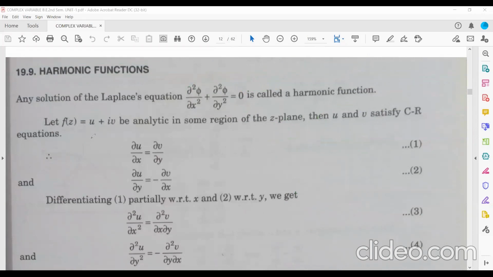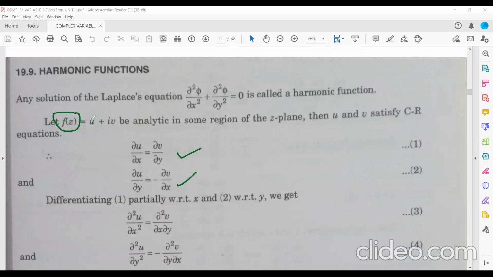So see here. Let f(z) equal to u plus iv be analytic in some region of the z plane. If f(z) is analytic, then f(z) will satisfy the Cauchy-Riemann equation. That is the necessary condition. So this is the Cauchy-Riemann: del u by del x equal to del v by del y, and del u by del y equal to minus del v by del x. Now we are going to check whether this f(z) is harmonic or not.